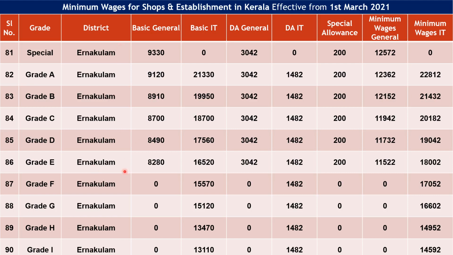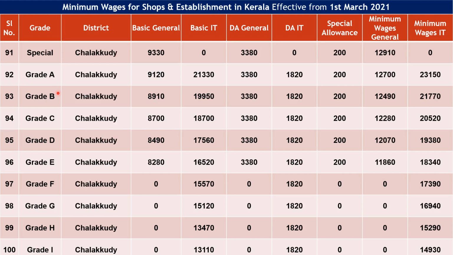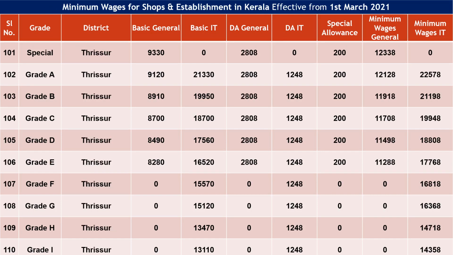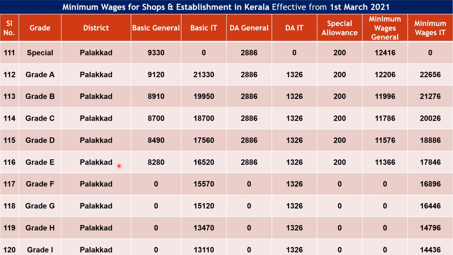Here is the Ernakulam district. You can consider as per the grade and as per your category, general or IT. In this slide, Chalakudy district, and you can consider your minimum wages as per grade and as per your category, general or IT. So here is the Thrissur district, and you can consider your minimum wages as per the grade and as per your category, general or IT. And this minimum wage is only applicable for private employees who are working under the shops and establishments organization under the Kerala state. In this slide, you can see the Palakkad district, and you can consider minimum wages as per the grade and category, general or IT category.